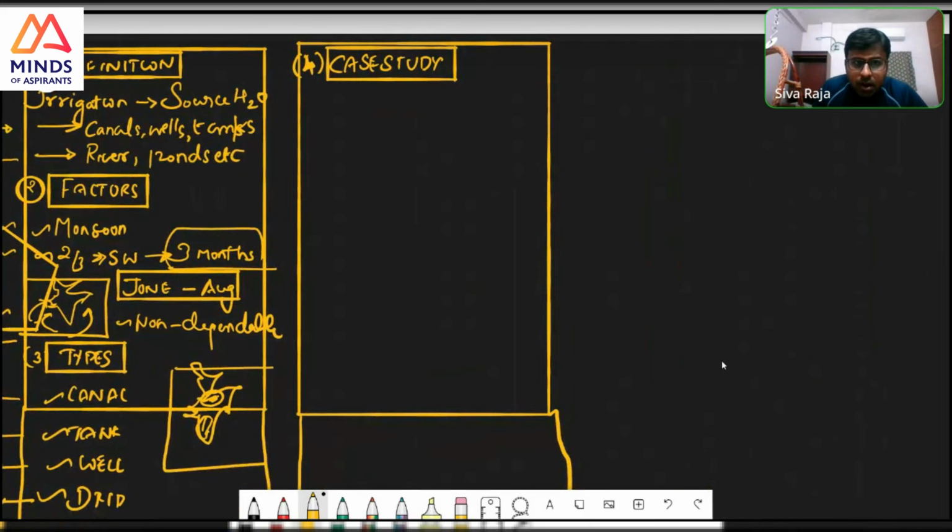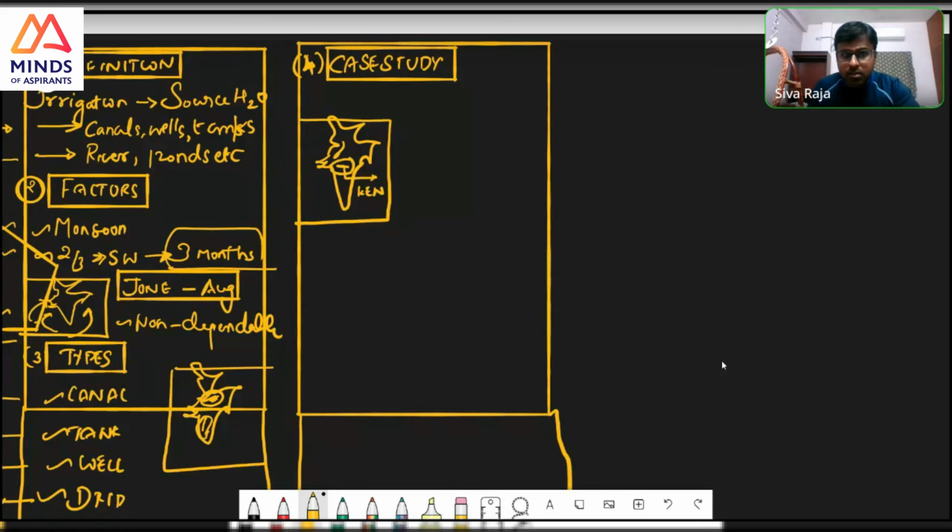For that, you can talk about Indira Gandhi Canal, draw one diagram, or take canal systems in India. Any example you take, you can draw and write it. This is Indira Gandhi Canal. And then you can talk about the Ken-Betwa link, which is in the news. This is the Bundelkhand region.